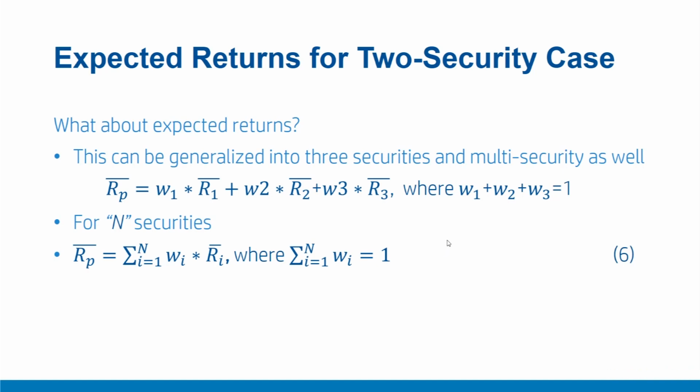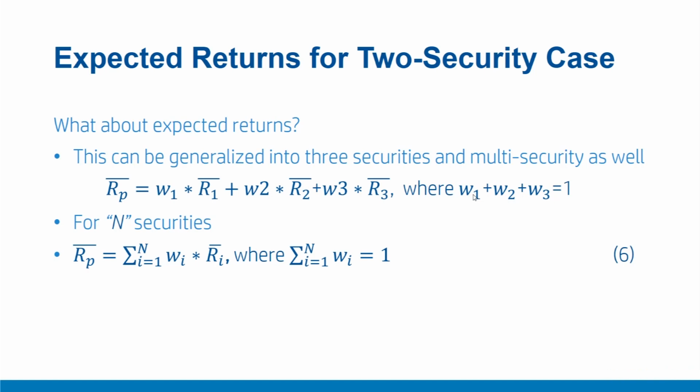Let us consider a simple 3 security case where the entire wealth is invested in 3 securities R1, R2, R3. The proportionate amounts are W1, W2 and W3, and therefore the summation of W1, W2, W3 should be 1 because this is the total amount of wealth. And W1 amount is invested in security 1, W2 amount is invested in security 2 and W3 is invested in security 3. Therefore, when we generalize our previous result, Rp bar equal to W1 times R1 bar plus W2 times R2 bar plus W3 times R3 bar.